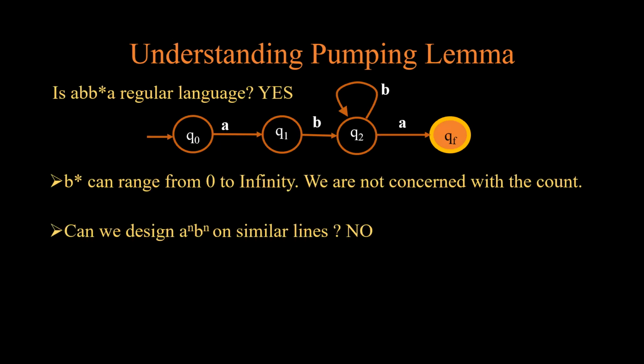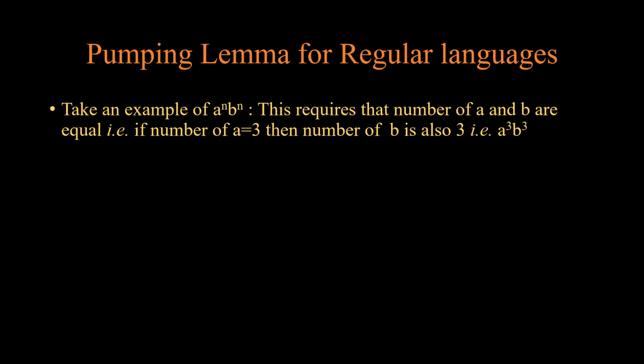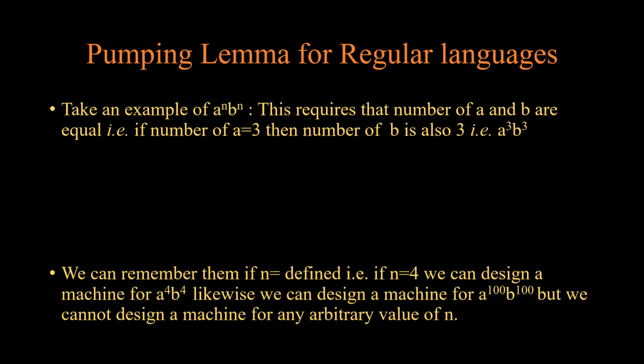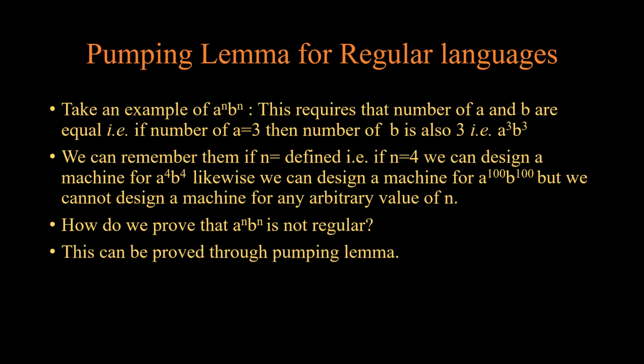Can we design a^n b^n on similar lines? No, because when the machine starts iterating the loop of b, it cannot remember the number of times the loop of a has been iterated. That is, the count cannot be maintained. Now take an example of a^n b^n. This requires that the number of a's and b's are equal. That is, if the number of a's is 3, the number of b's is also 3. We can remember them if n is defined, that is, if n is 4, we can design a machine for a^4 b^4. Likewise, we can design a machine for a^100 b^100, but we cannot design a machine for any arbitrary value of n. How do we prove that a^n b^n is not regular?